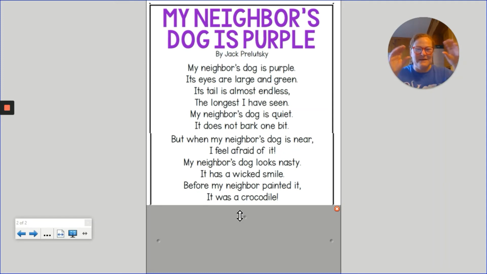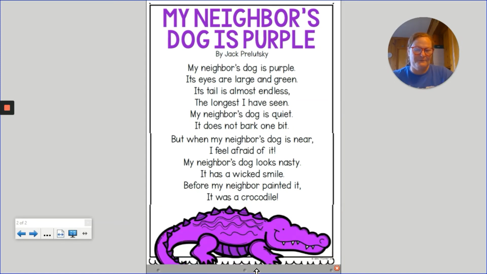So now from the beginning of the poem, in your before sketch and then your during sketch, you probably have a different mental image now because you know it's not really a dog. It's a crocodile. There's an example of what that might look like. See the wicked smile? See the endlessly long tail? And you're right, it doesn't bark because it's a crocodile. Now at the bottom of your paper, in the after, you can draw a sketch of what you think that neighbor's crocodile dog looks like.